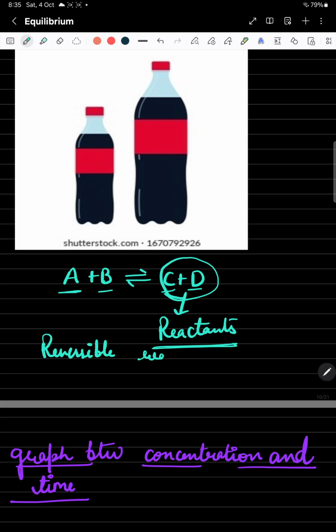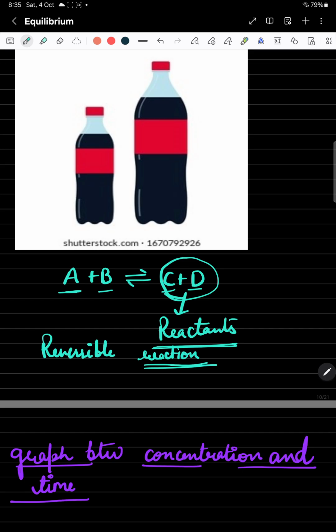Initially we started with reactants A and B, forming products C and D, and then C and D react to form A and B.